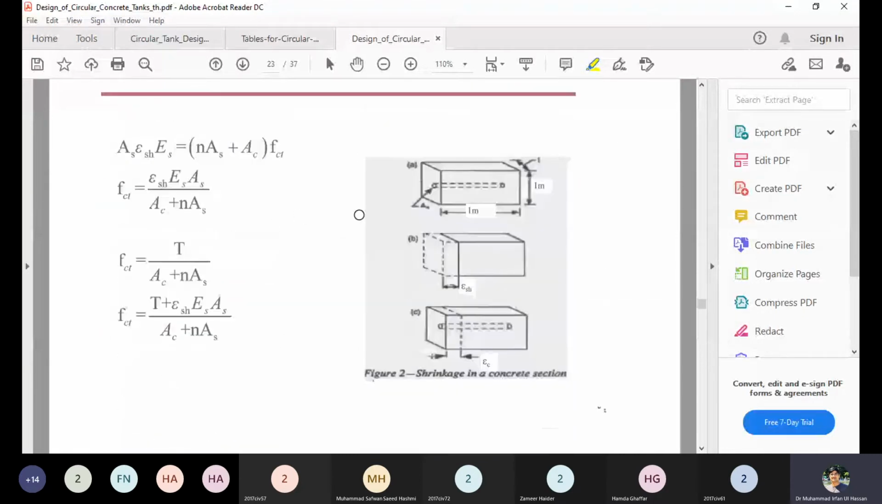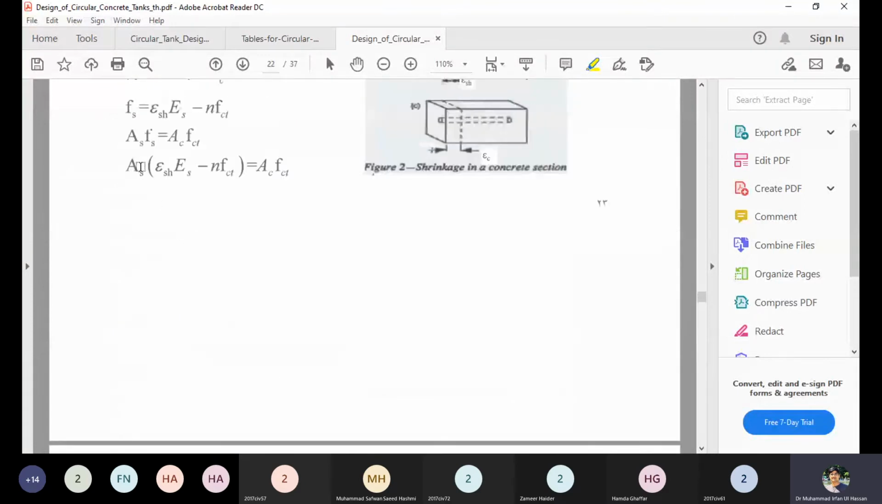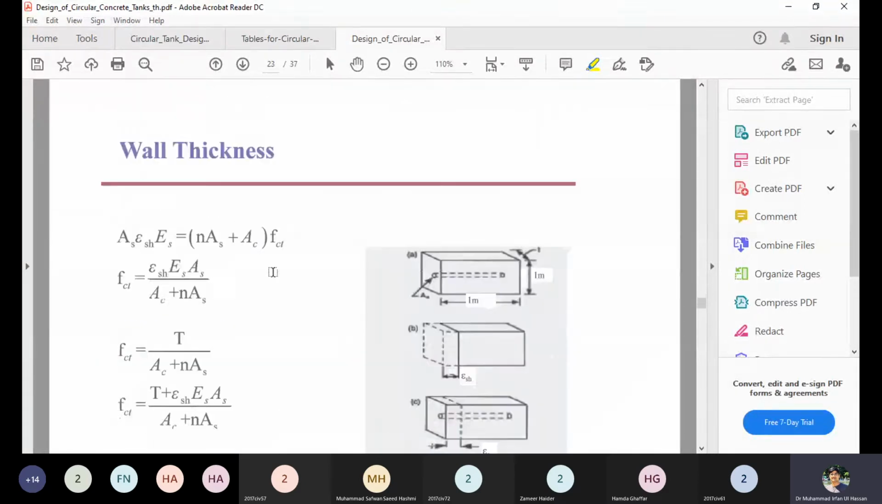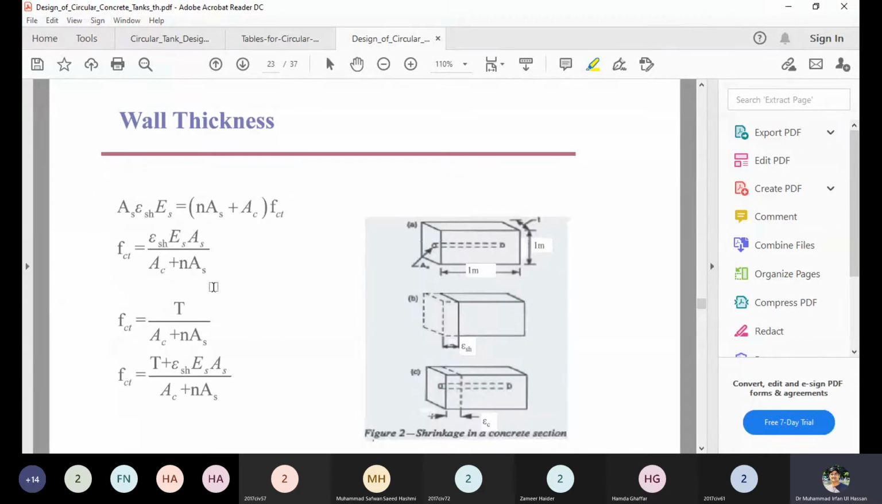Now you can further simplify it, putting all the values on the left hand side, separating the steel and the concrete part, and finally we can say that the limiting tensile stress that should be developed in the concrete segment of the circular tank should be equal to epsilon SH over 1 into Es As over Ac plus n As. So in this way you can determine the limiting tensile stress based on the strain only.